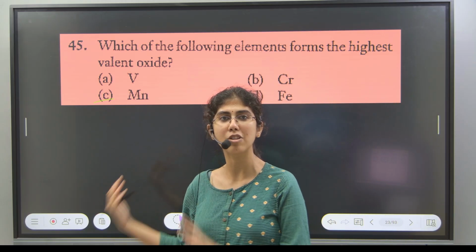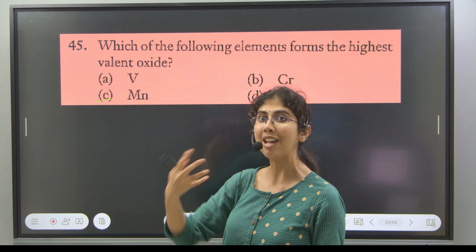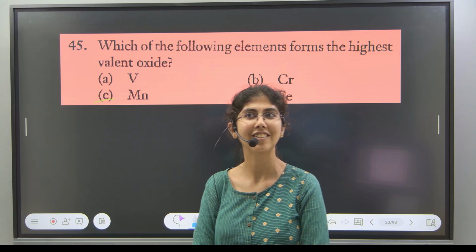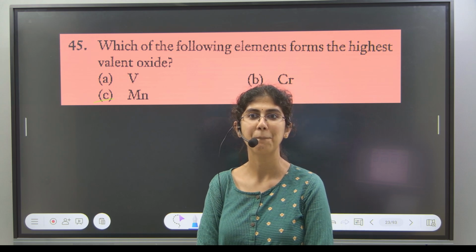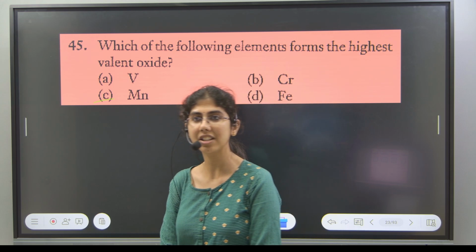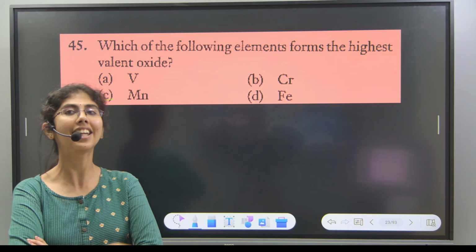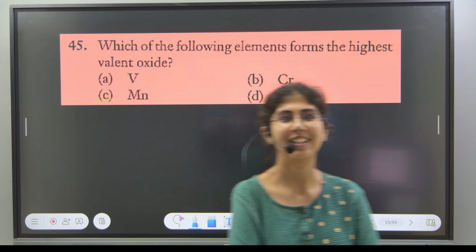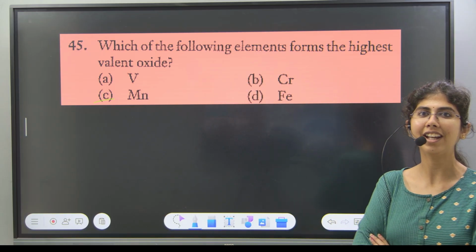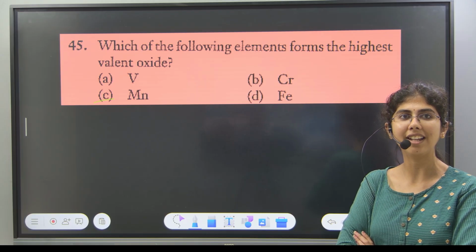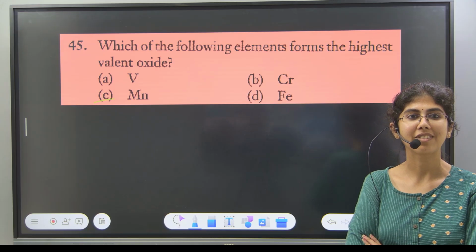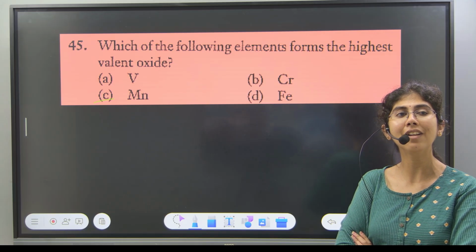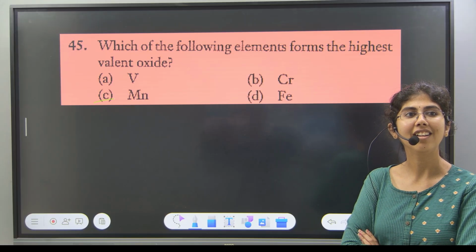Let us ask those who have answered option C. Now, what do you mean by this highest valent oxide? Does anybody know this? Highest valent oxide. You're answering option C. Are you taking this in terms of maximum oxidation state? Am I correct? Yes or no? How do you say manganese will be having a highest valent oxide? Your answer is correct also, but you people have no idea how that is a correct answer.